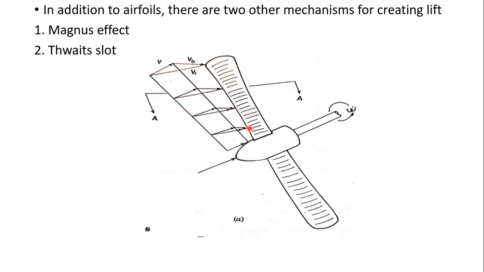These should be twisted because the radius varies. R means the distance of the airfoil element from its axis of rotation. This R will be proportional to the radius.